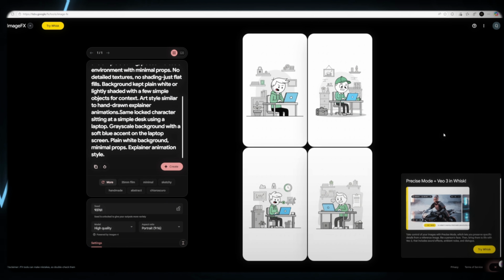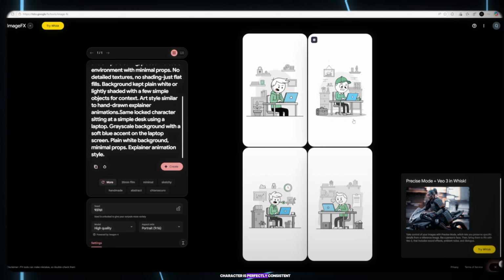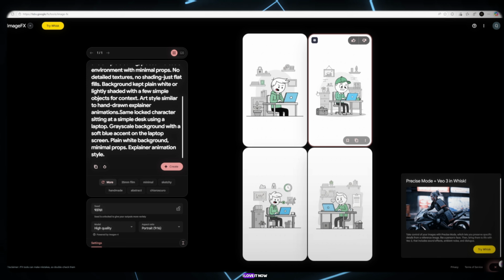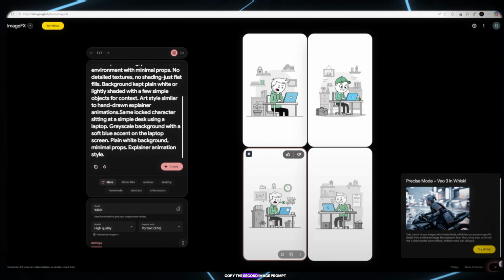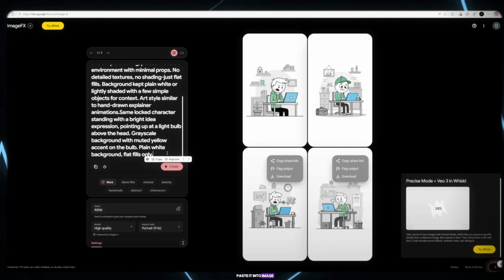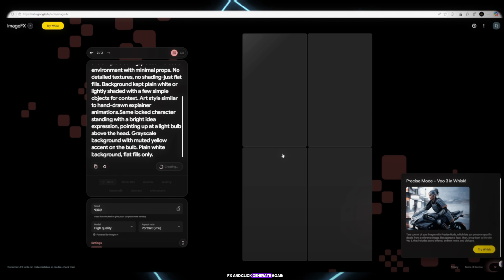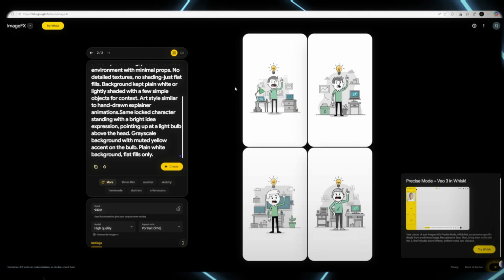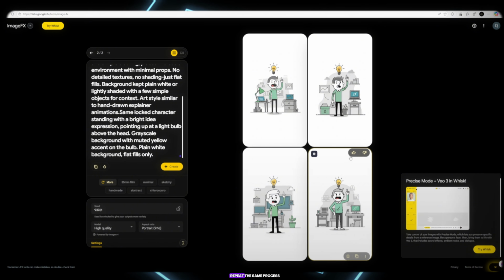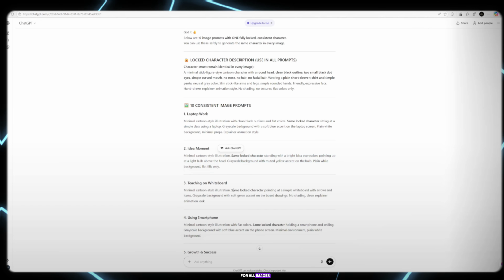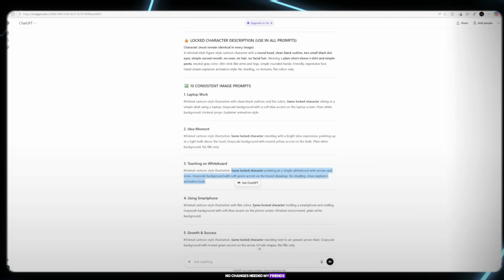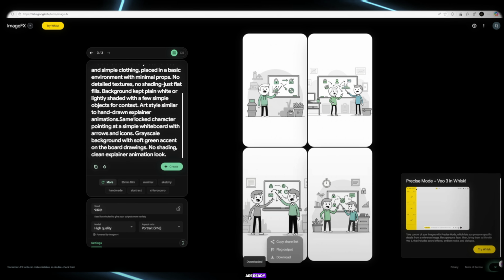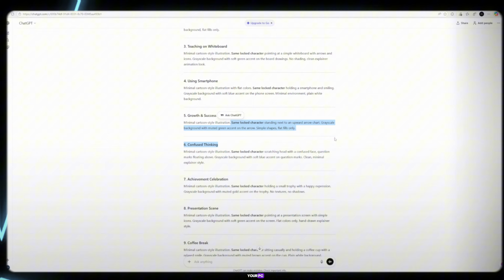And boom! Look, my friends. Our image is ready. It looks amazing, super clean, and the character is perfectly consistent. I love it. Now copy the second image prompt, paste it into ImageFX, and click Generate again. Wait a few seconds, and yes, the second image is ready. Repeat the same process for all images. No changes needed, my friends. Once all the images are ready, simply save them to your PC.